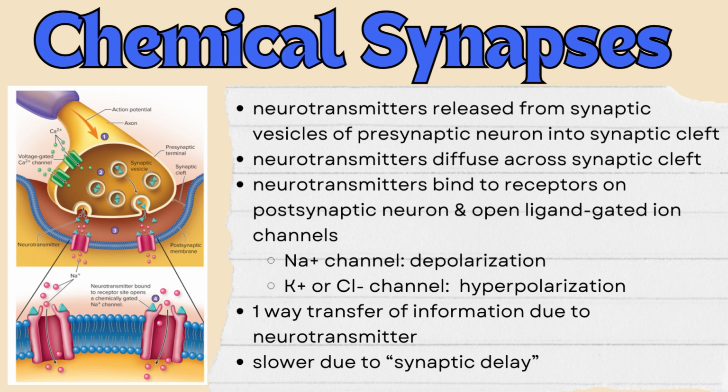Chemical synapses allow for one-way transfer of information due to the transmitter only being able to act on the postsynaptic cell. Chemical synapses are also slower than electrical synapses because there is a synaptic delay caused by the neurotransmitter having to diffuse across the synaptic cleft.